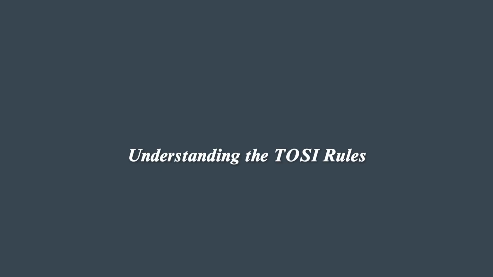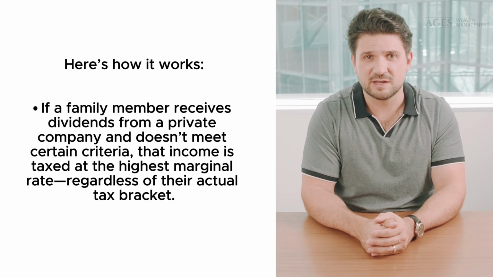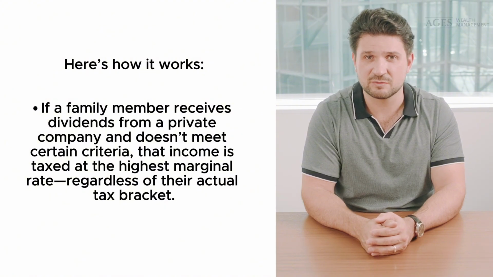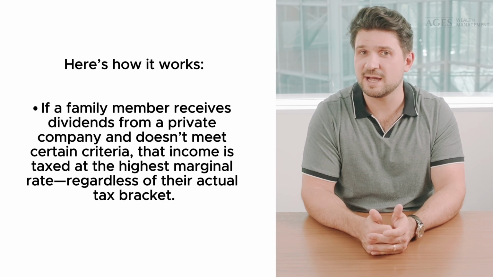Understanding the TOSI rules, tax on split income. TOSI rules were introduced in 2018 to prevent business owners from splitting income with family members through private corporations unless those family members are actively involved in the business. Here's how it works. If a family member receives dividends from a private company and doesn't meet certain criteria, that income is taxed at the highest marginal tax rate, regardless of their actual tax bracket.